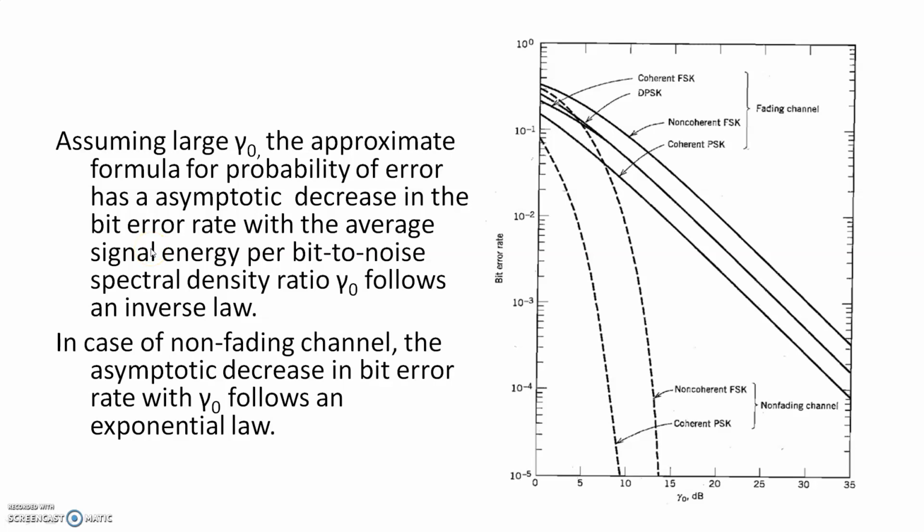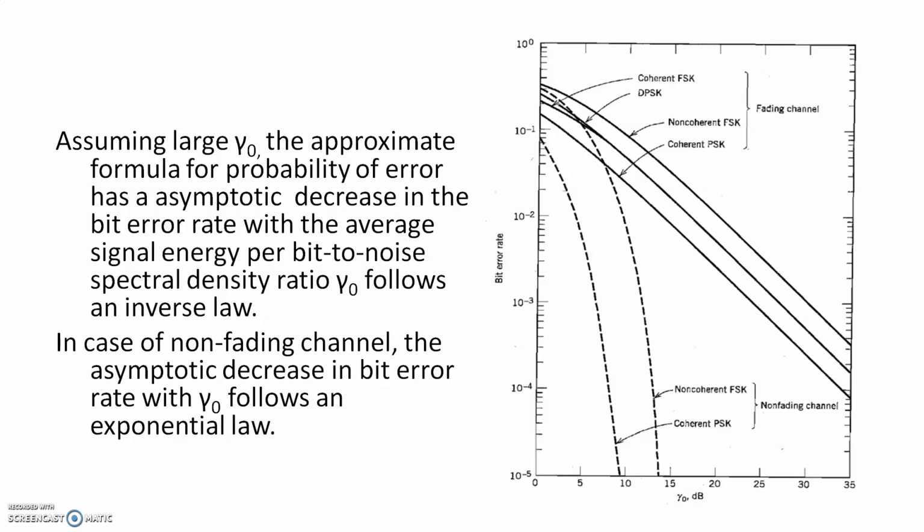The normal case means where there is no fading, then alpha is not there. EB by N0 alone will be there; SNR will be EB by N0. So the asymptotic decrease in bit error rate follows an exponential law in a non-fading channel and follows an inverse law in a fading channel.